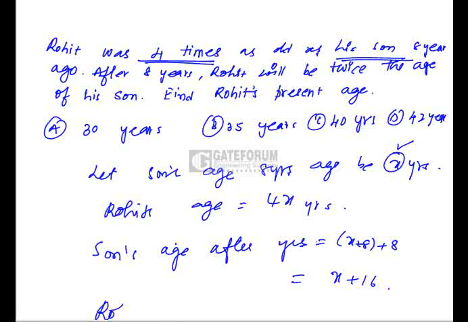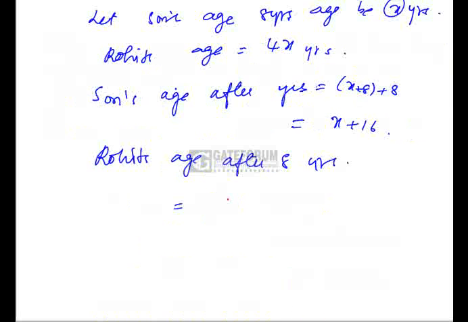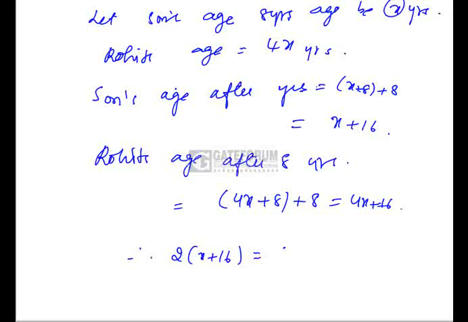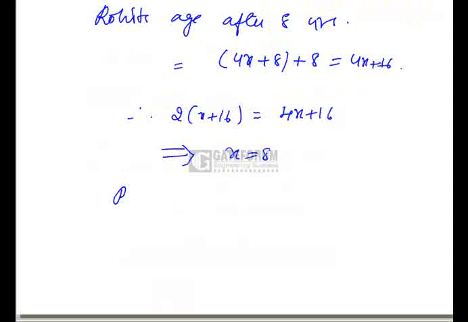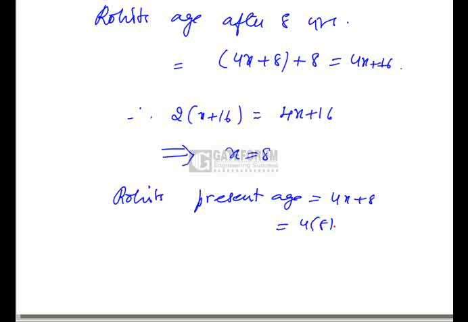So Rohit's age after 8 years will be, initially it was 4x, plus 8 to come to the present age, plus 8 years after, which is nothing but 4x plus 16. And the relation given is 2 times the son's age is nothing but the age of Rohit, which is 4x plus 16. If we simplify, we'll get the value of x as 8. But we need Rohit's present age. So Rohit's present age is nothing but 4x plus 8, which is 4 times 8 plus 8, which is 40 years. Option C.